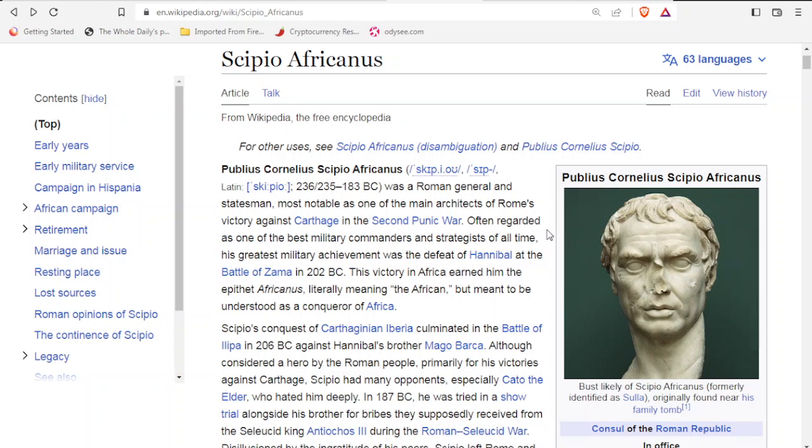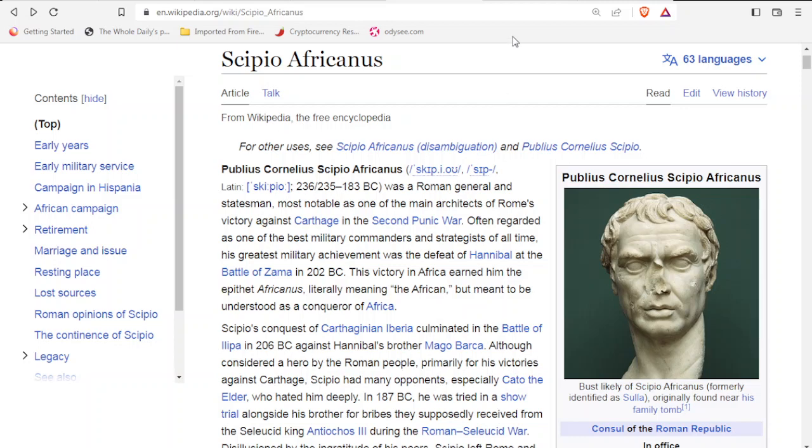So why was he called the African? You've got maybe two different ways of thinking about this. Maybe he's got African heritage, or like it says on this page, it's understood because he conquered Africa. So he conquered that land, and that's why he became known as Africanus. So the people that they conquered must have known him as the Afri, and then called that land Africa. But did the people themselves call themselves the Afri? That's also something to think about. What did the people refer to themselves?